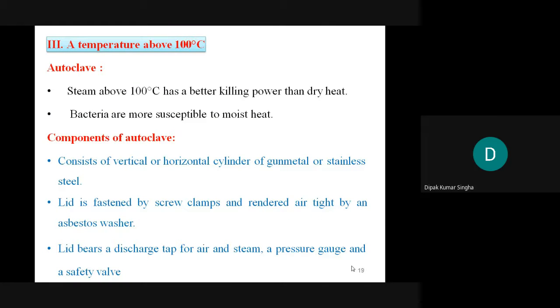So these are the two methods, tyndallization and pasteurization. Pasteurization is below 100 degrees, tyndallization is 100 degrees, and above 100 degrees is used by the autoclave. Clear? In the autoclave, steam above 100 degrees can kill better than dry heat. So comparatively, moist sterilization is more effective than dry heat sterilization. Bacteria are more susceptible to moist heat. So moist heat is more effective than dry heat.